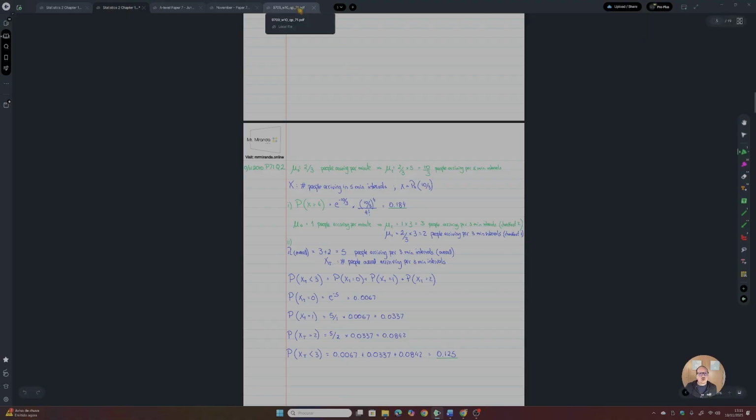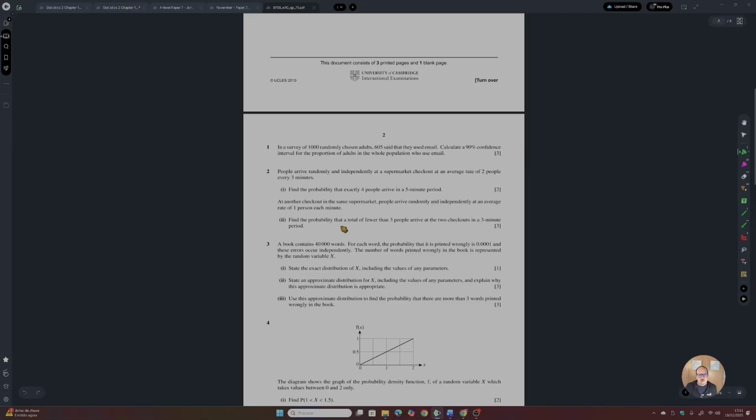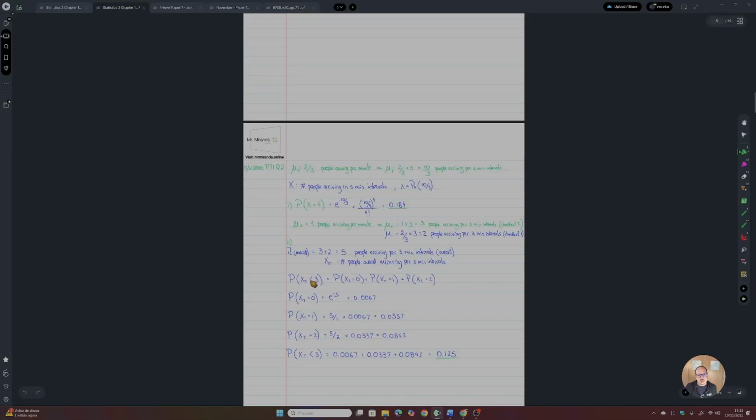And you want to know, let me check again, total of fewer than 3 people. Okay, so probability that xt is smaller than 3, that is equal to the probability that xt equals 0 plus 1 plus 2. Okay, so let's go ahead and calculate it using the method that I mentioned before. You have here all the probabilities, add them together, and here you have the overall probability.